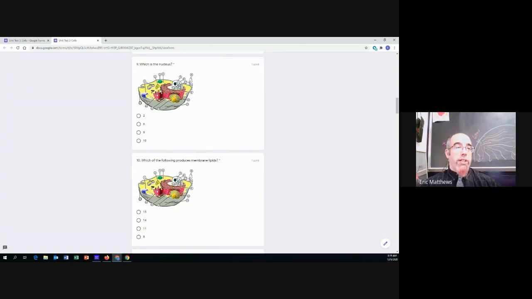So the nucleus, is it number 2, the cans? Number 6, this white thing? Number 9, this red thing? Or number 10, this yellow thing? Which one is a nucleus?